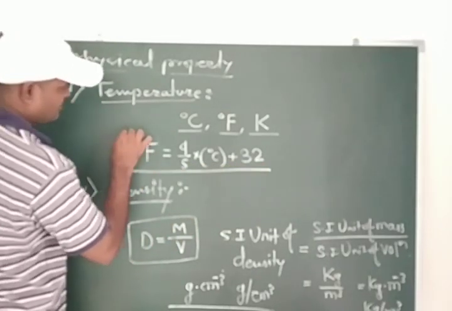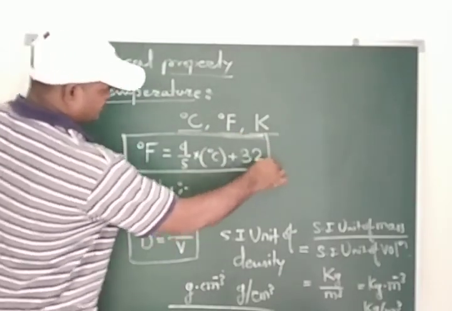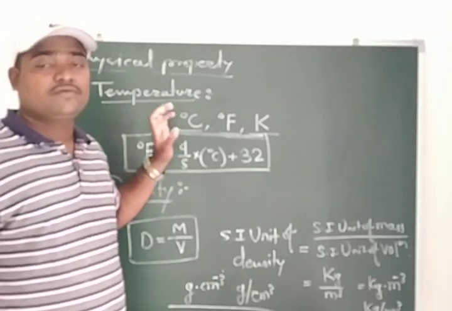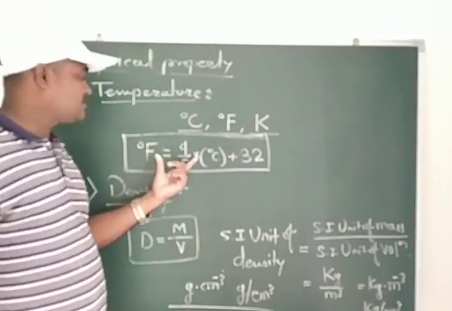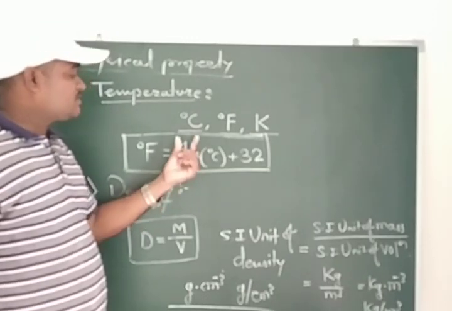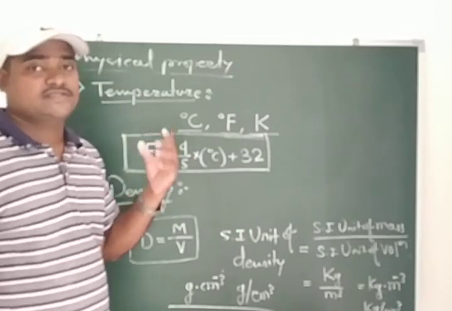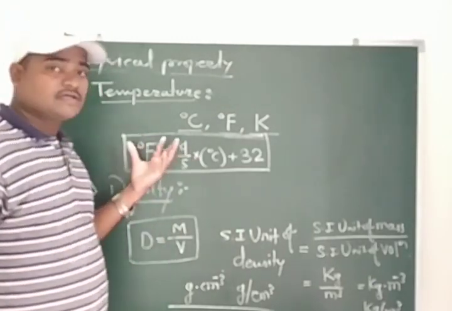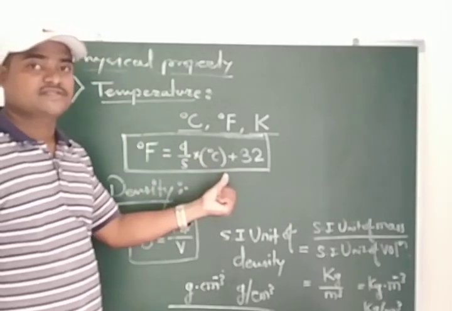By this formula we can measure a temperature recorded in degree Celsius in degree Fahrenheit, and we can also interconvert both. So this is the formula for the conversion of degree Celsius into Fahrenheit or Fahrenheit into degree Celsius.